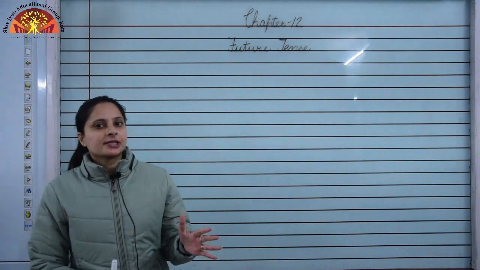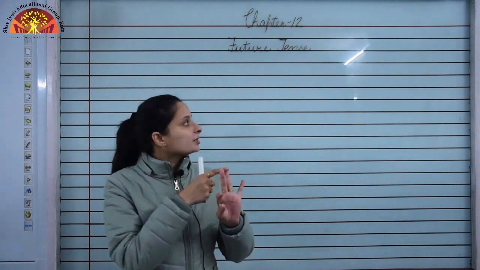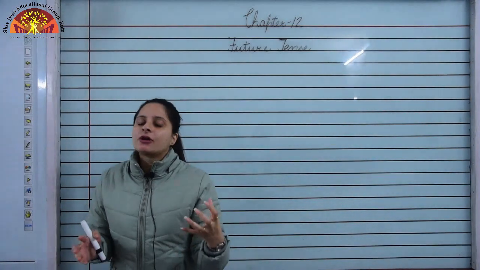Children, today we are going to study chapter number 12, that is future tense of your English grammar books. So take out your books, Everyday English Grammar and Composition, chapter number 12, page number 49. In the previous class, we learnt about past tense. As I told you, there are three kinds of tenses: present tense, past tense, and today we are going to learn future tense. Okay, future tense of a verb tells you about the actions which are going to take place sometime in the future, which are expected to take place sometime in the future.